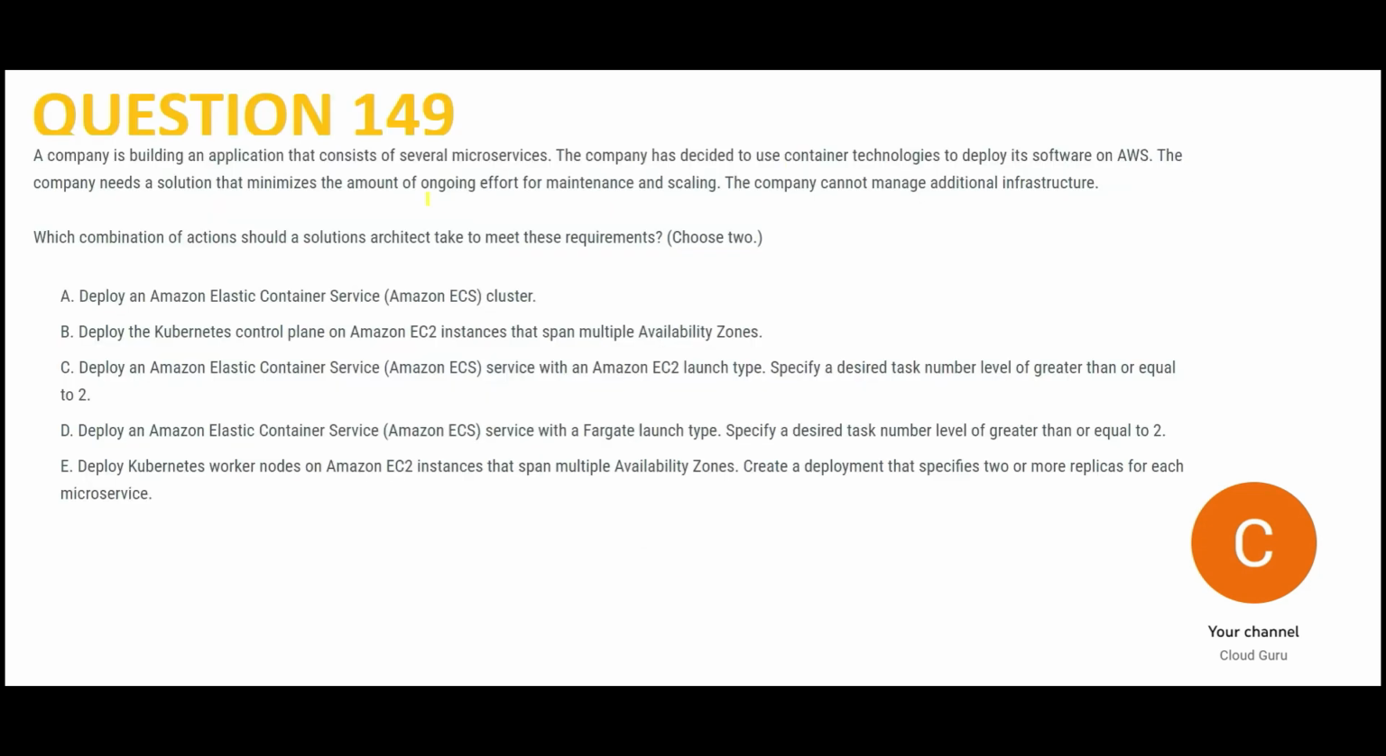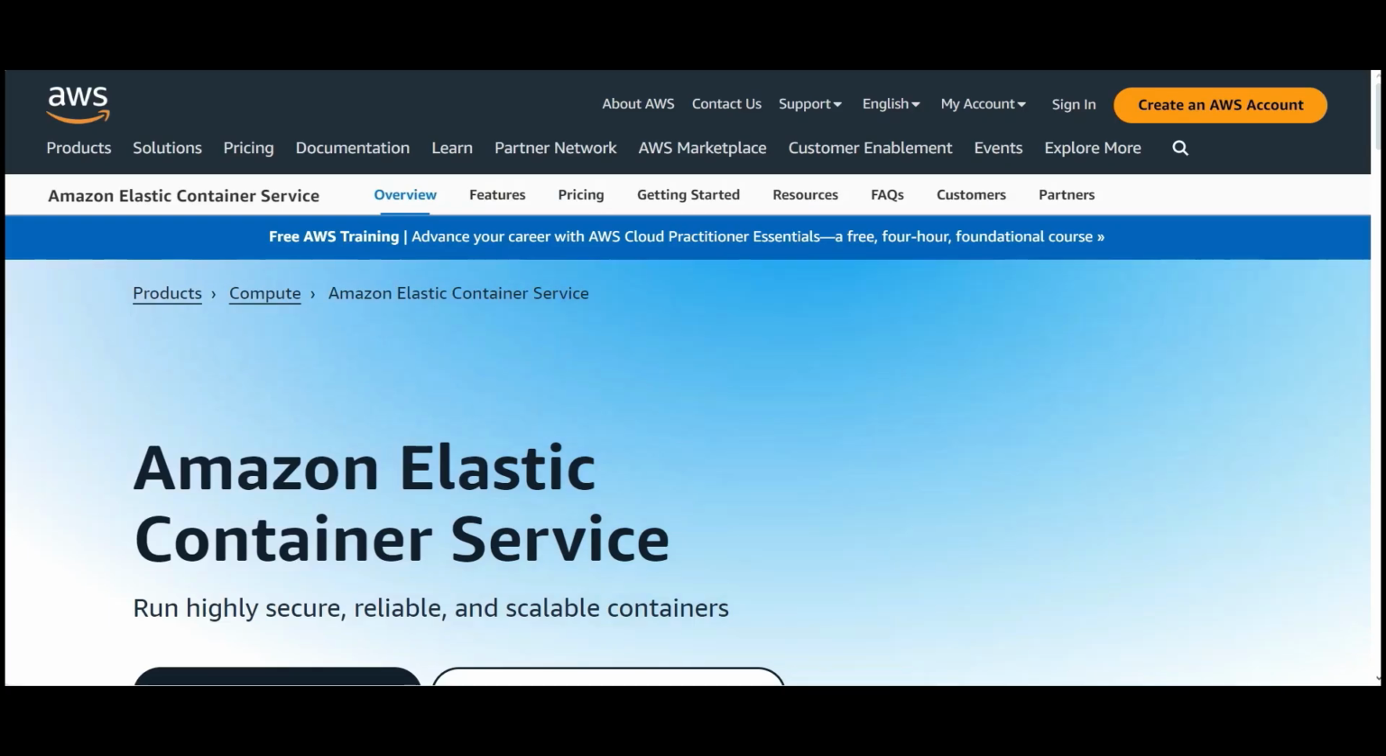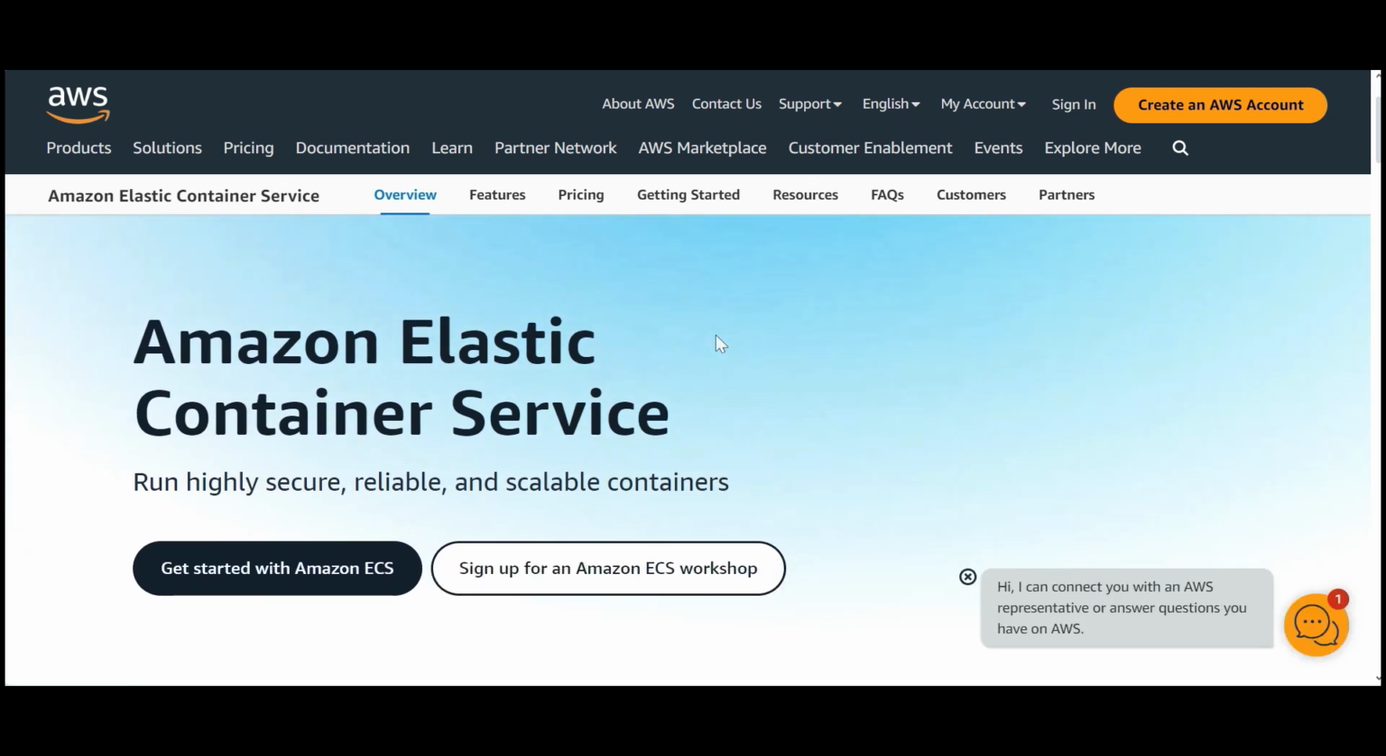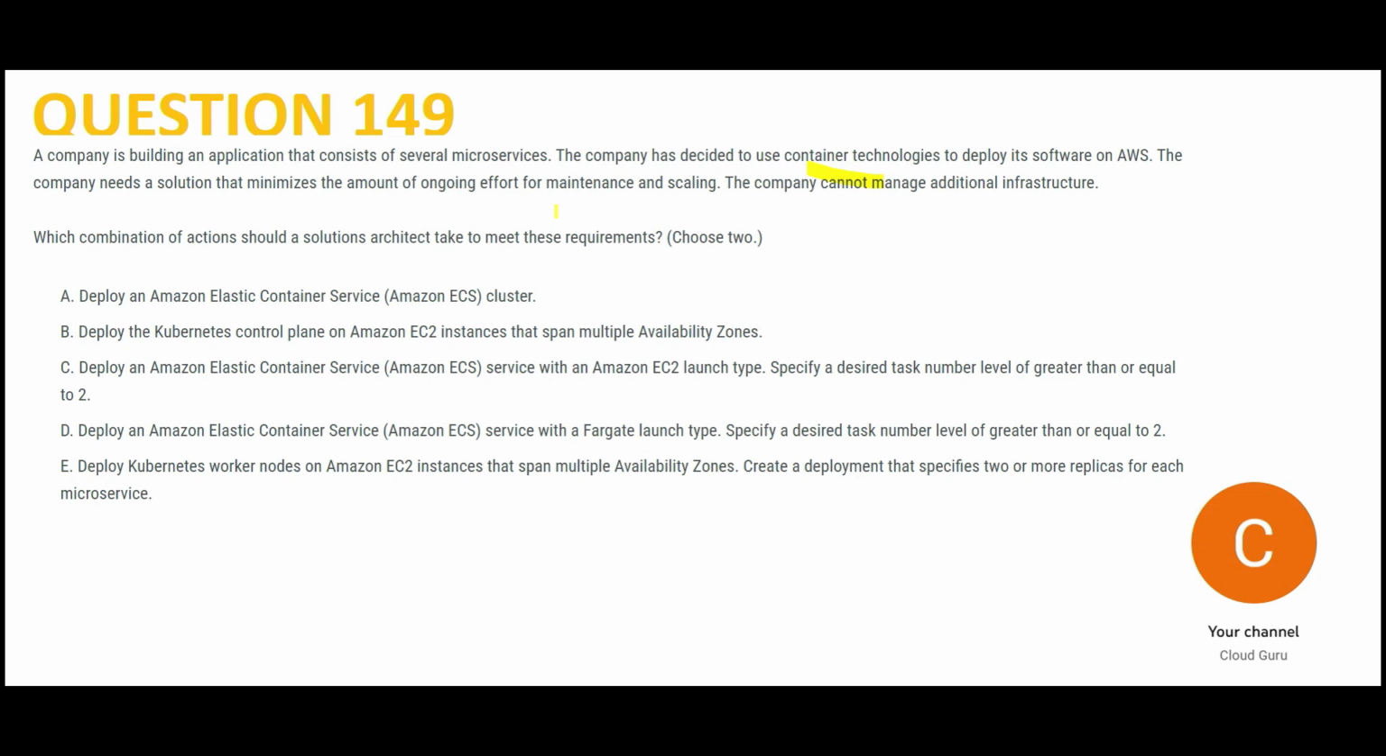So this question is talking about several microservices. You are building an application using microservices. Microservices means a lot of small components. They talk to each other using API calls. And here they are telling that we want to use container technology. In AWS, if you want to use container technology, then you have ECS, Elastic Container Service. Okay. So this is secure, reliable, and so on. They are also telling that you need to minimize the maintenance efforts.